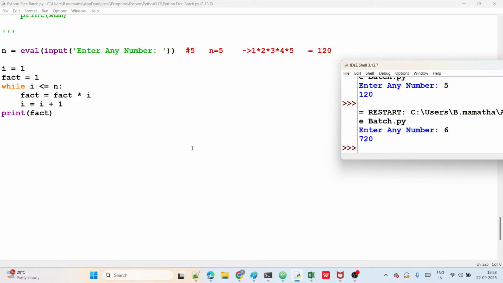Okay, right. So fine guys, for today we stop it now, and tomorrow let's see how to use break and continue statements in this while loop, guys. Okay, that's what we see in tomorrow's session, right?